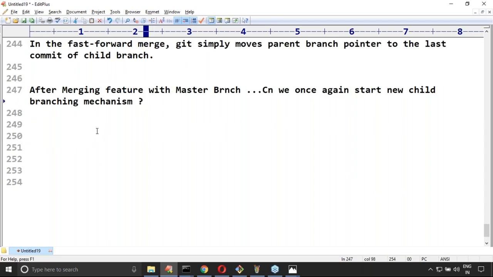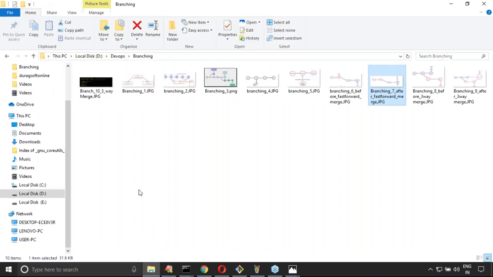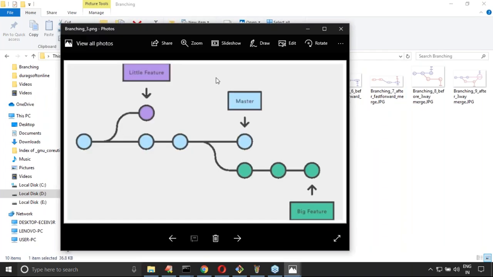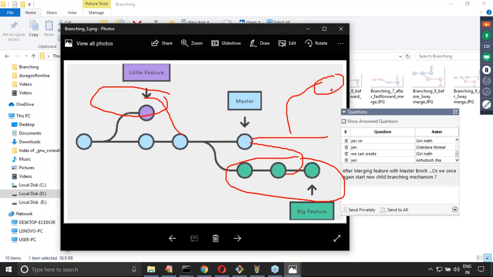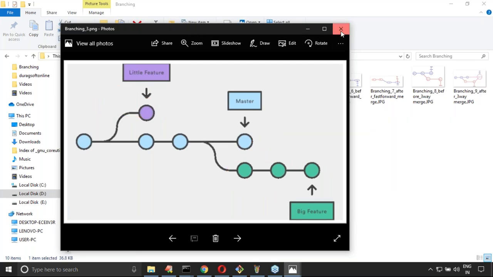After merging the feature with the master branch, can we once again start a new branching mechanism? Is it possible or not? Why not? You can create another one. Now I have a diagram, observe it carefully. This is the master branch, and this is the big feature I want to implement. How many branches are there? Multiple branches. Once this work is completed, I will merge this branch, and then if you want, you can create a new branch for the next new feature. Yes, possible, no problem at all.